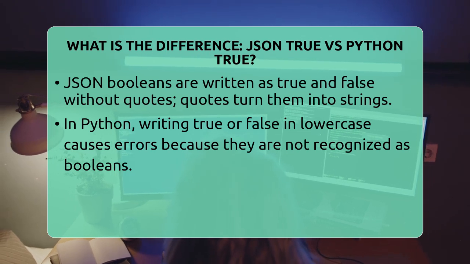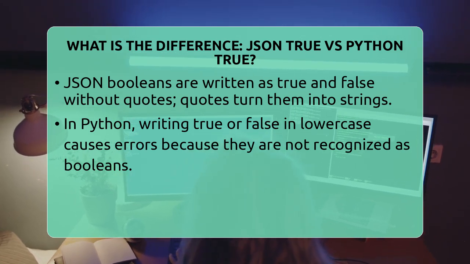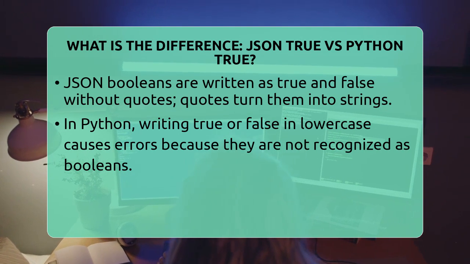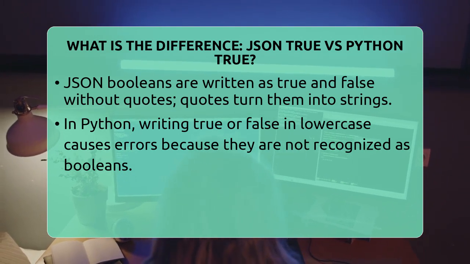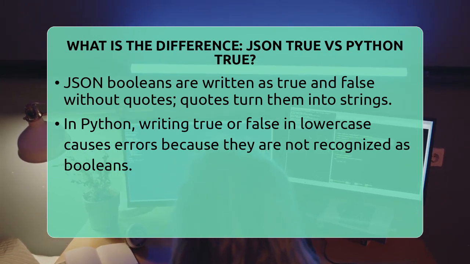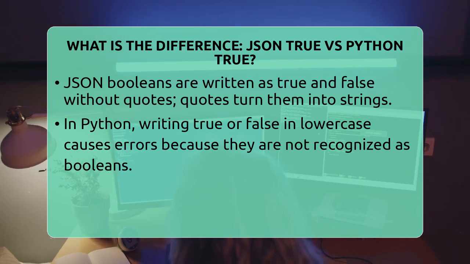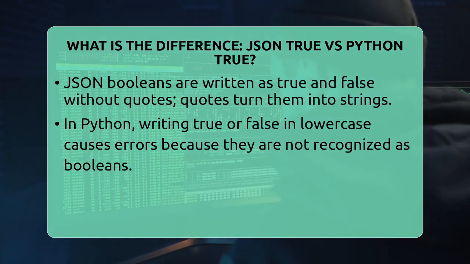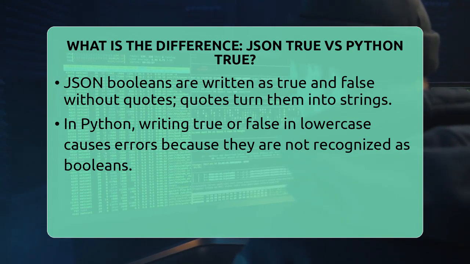For example, if you see a JSON object, it might look like this: isActive: true, isDeleted: false. These true and false are actual Boolean values in JSON, not strings. If you write true or false with quotes, it's just text, not Boolean data.